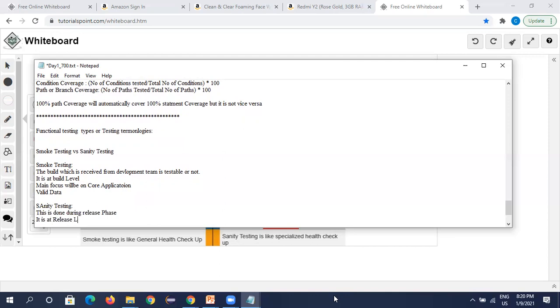Release level means before go live. We are almost completed and the application is almost ready, so we are about to release it. Release means we are about to do complete testing, regression testing, all other testing. So the application is ready now, we can do whatever we want. At that stage, we do the sanity testing.